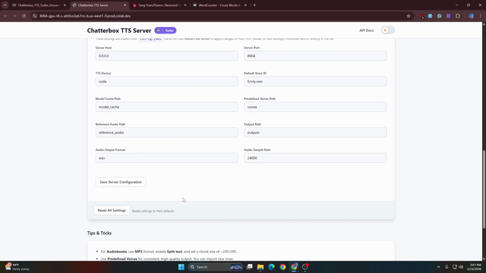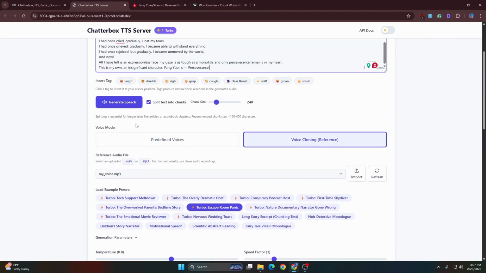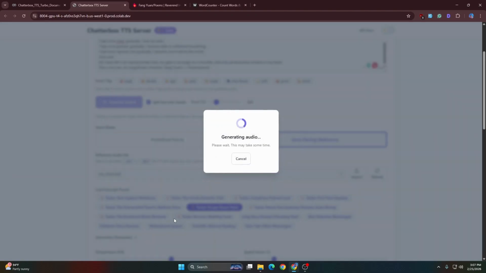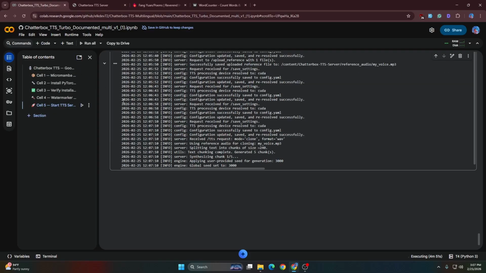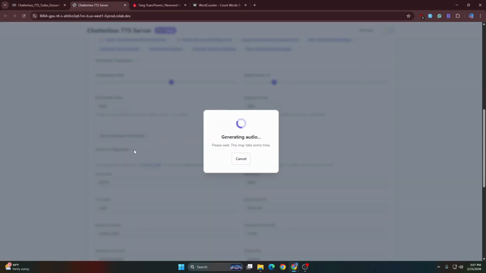We are going to hit generate now. I'm not going to mess with any settings, temperature and all that. Hit generate speech, acknowledge and generate. On the back of the server you will see some logs. If you're interested you can check them out, but let's just wait for it to generate.